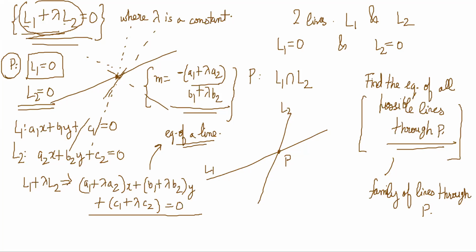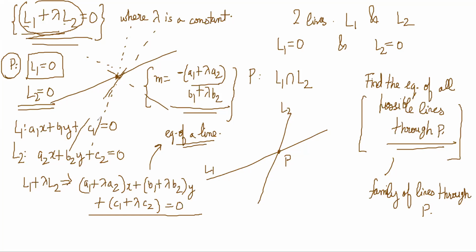If you put lambda is 2, I'll get one line. If you put lambda is 5, I'll get another line, right? But what will always happen is that P will lie on that line, right? Because L1 will be 0 for P and L2 is 0 for P. So no matter what lambda is, this whole thing will be 0, right?